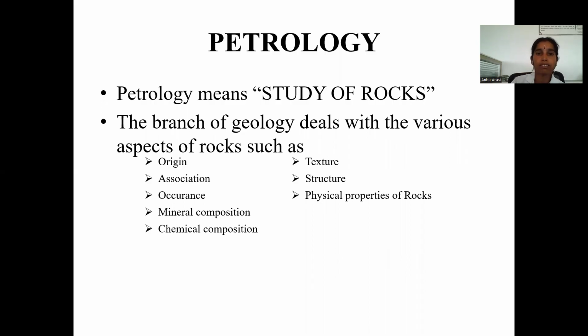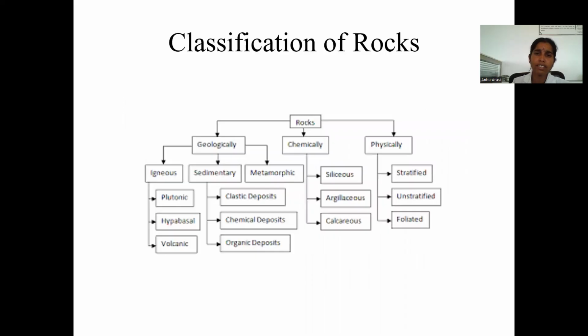Okay. The branches of petrology deal with various aspects of the rocks, such as origin of the rock, texture of the rocks, structure of the rock, occurrence of the rock, mineral composition of the rock, physical properties of rock, and finally chemical composition of the rocks. We will see about this one by one. Next thing, classification of rocks. Rocks are classified into majorly three categories: one is geologically based, another chemically based, and another one is physically based.